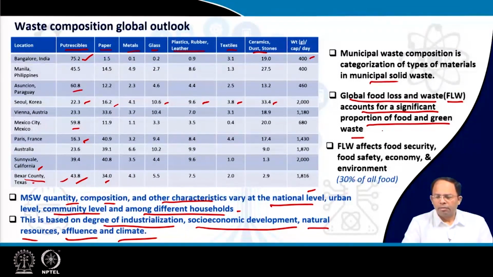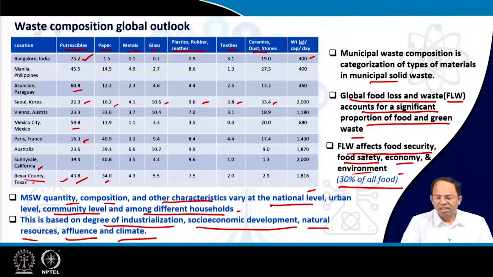Similarly, during transportation, because of inefficient transportation and distribution, while food is traveling along the way, it may get decomposed. So all these issues can happen. This food loss and waste affects food security, food safety, economy and environment, and it is approximately 30% of all food.